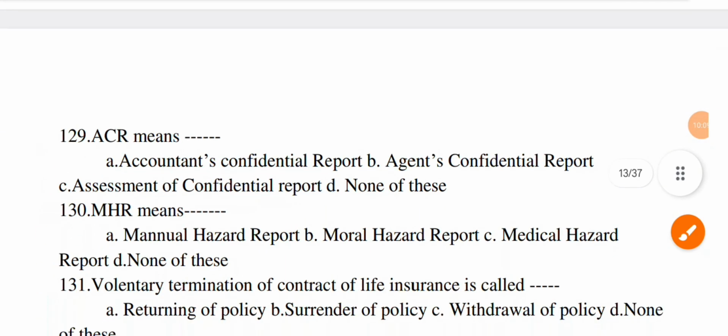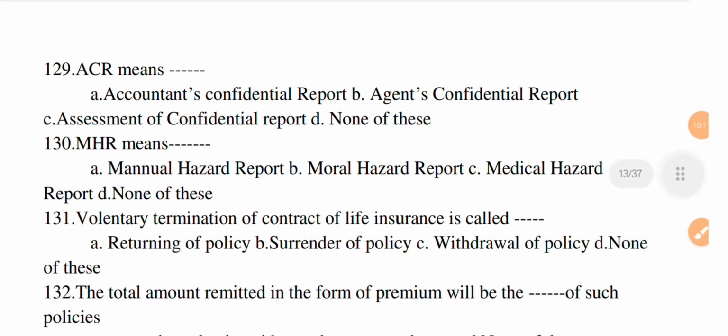Next question. ACR means dash. Option A, accountant's confidential report. B, agent's confidential report. C, assessment of confidential report. And D, none of these. The correct option is B.